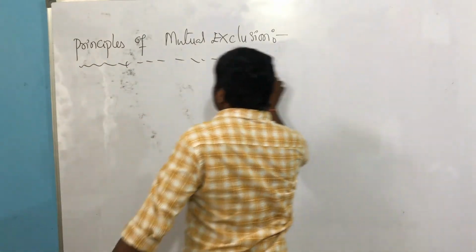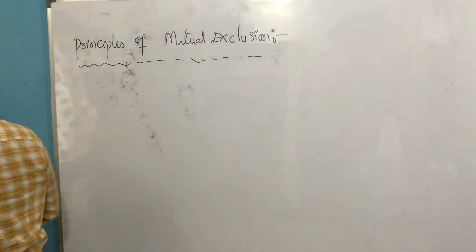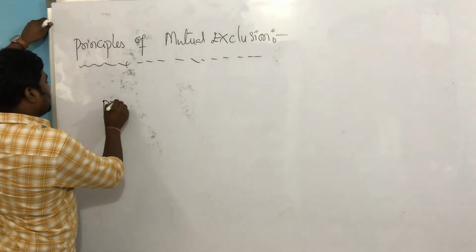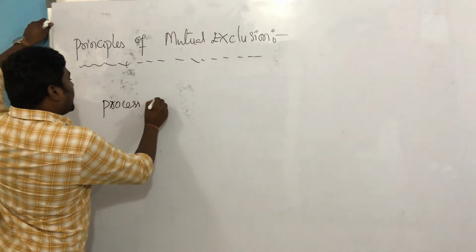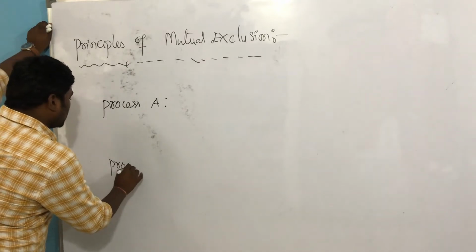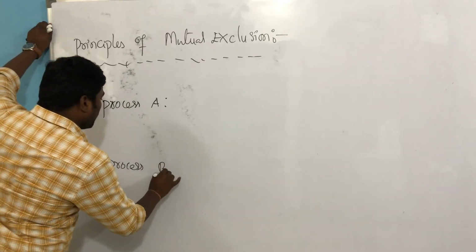I hope you are understanding mutual exclusion. Let me take two processes. There are two processes, process A and process B, where I will define how mutual exclusion is ensured. There are two processes in a concurrent environment, meaning both are in the ready queue.